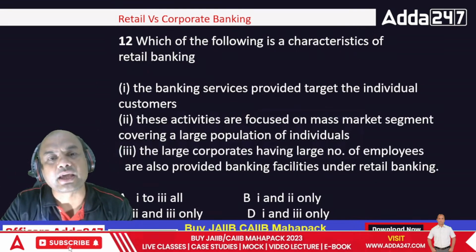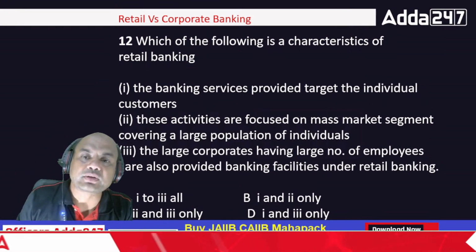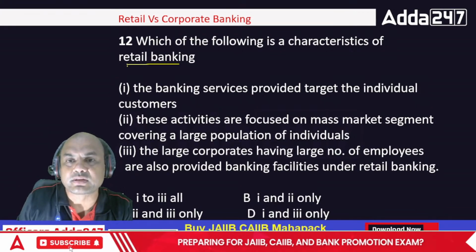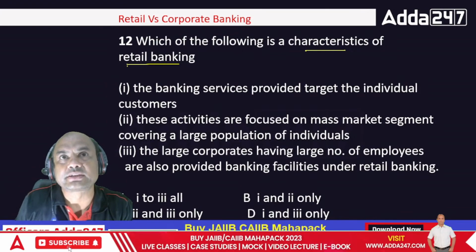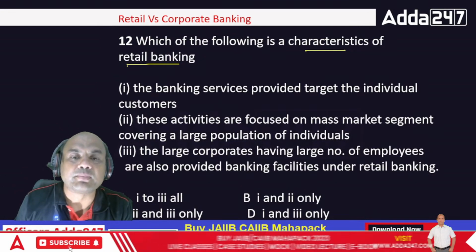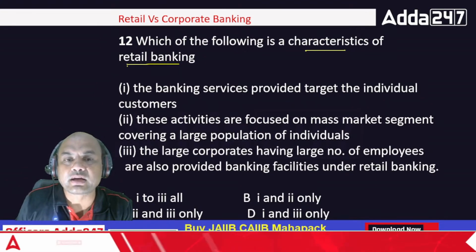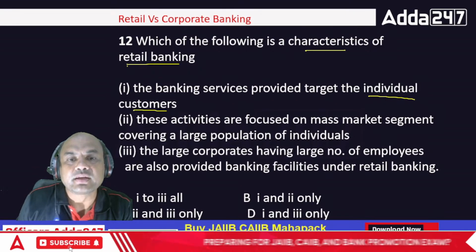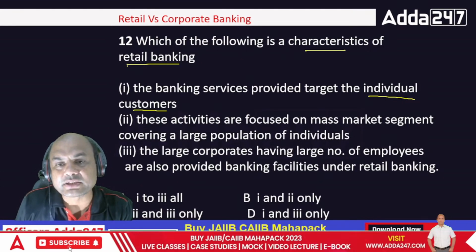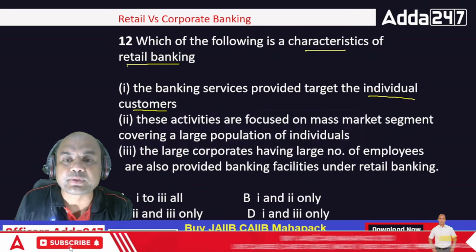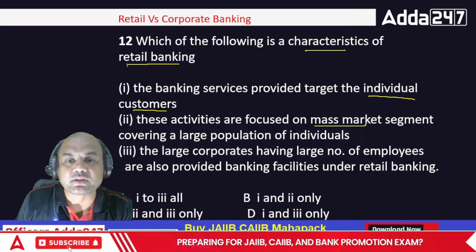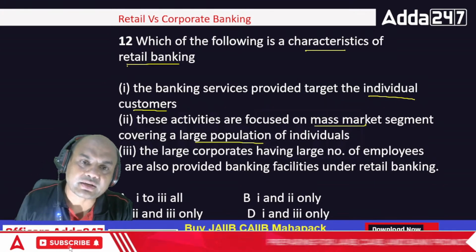Which of the following is the characteristic of retail banking? Now look at this. It is similar to that earlier question, but there is a slight difference. The banking service provided targets individual customers. So this is common: individual customer. These activities are focused on the mass market segment covering a large population of individuals. So mass market, large population of individuals. That is also correct.